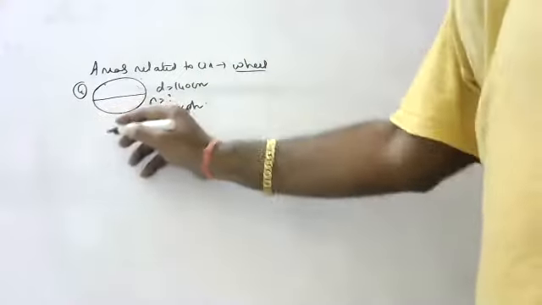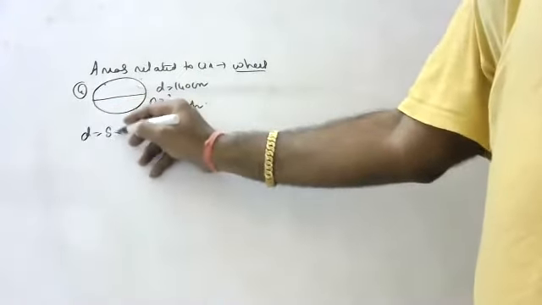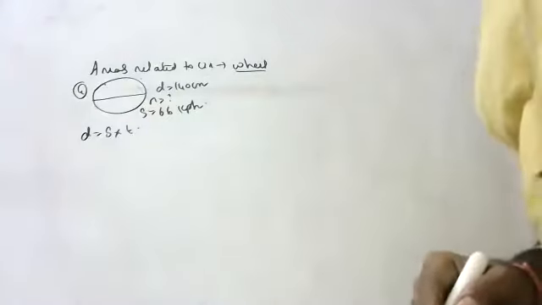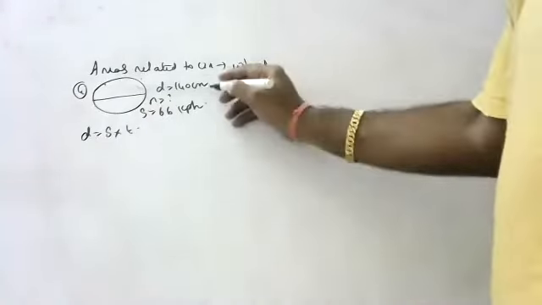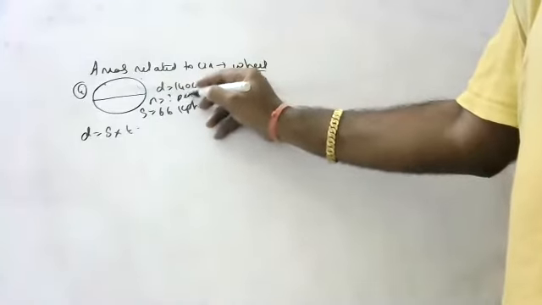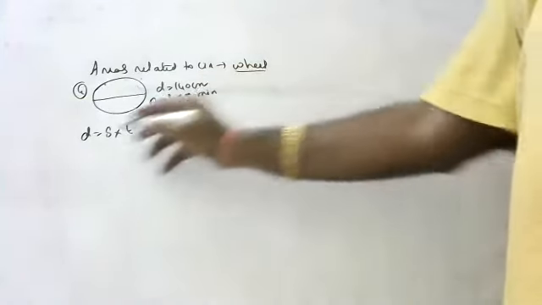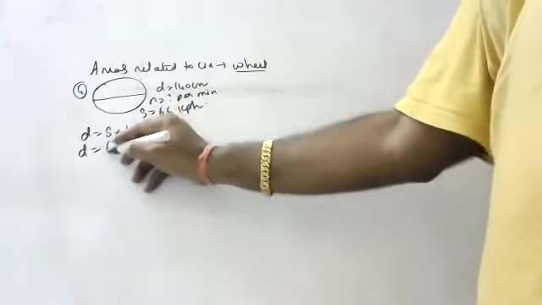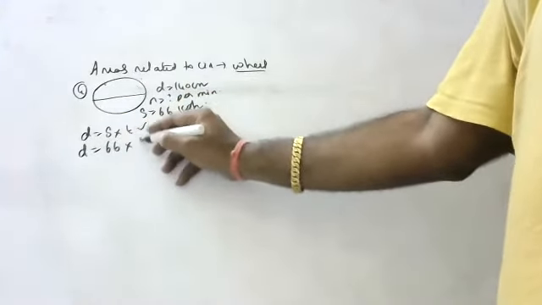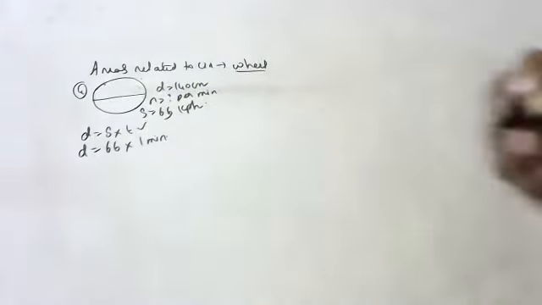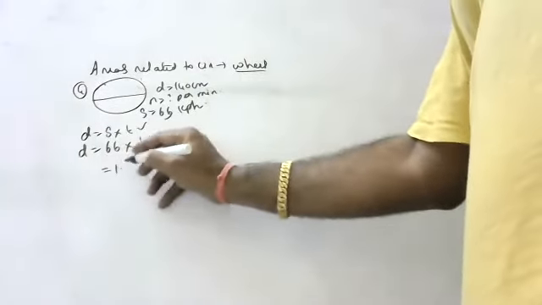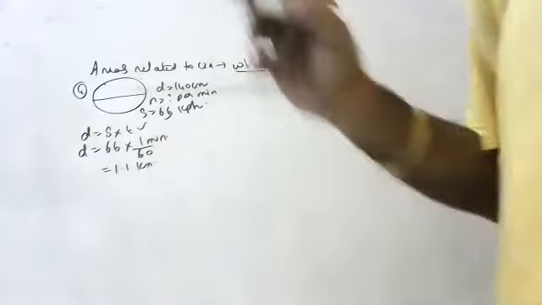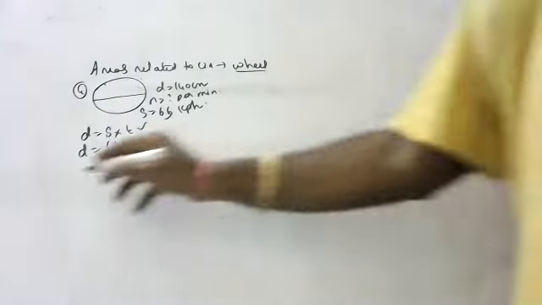Okay, children, distance is equal to speed into time. The speed is 66 kmph and the time is 1 minute. How do we convert 1 minute to hours, children? By 60. So the distance it is going is 1.1 kilometers.